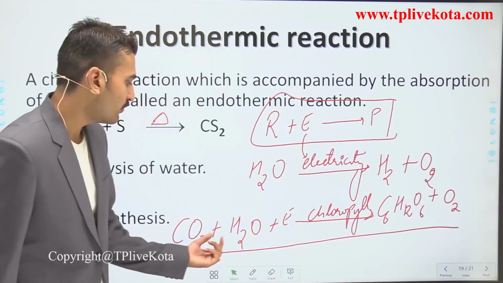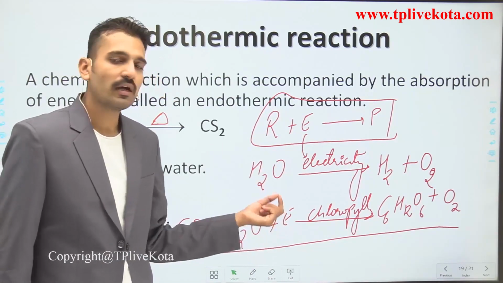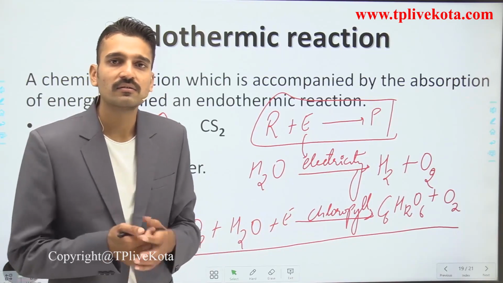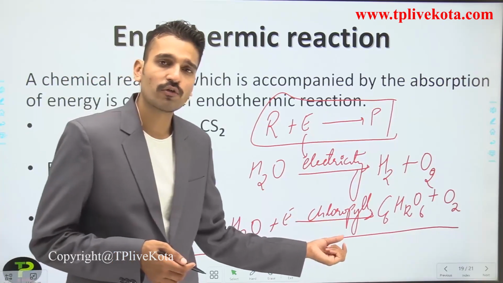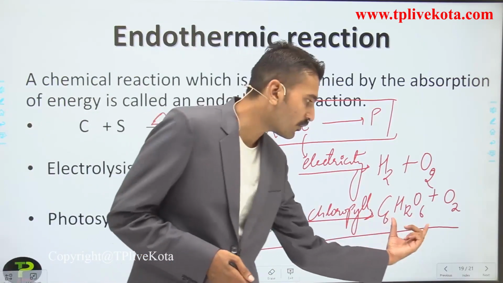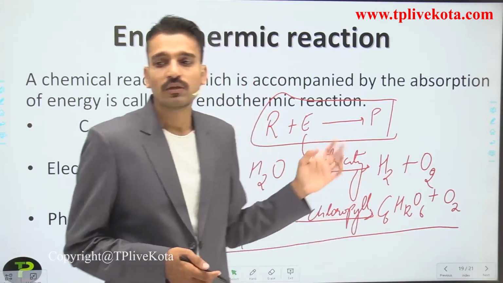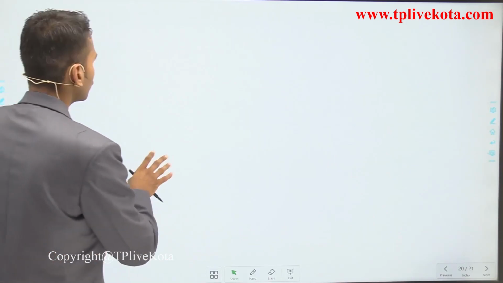So carbon dioxide and water are the reactants, and energy is the sun's energy. Chlorophyll is the pigment present in green plants, and it forms these products. So the photosynthesis reaction is also an example of an endothermic reaction.